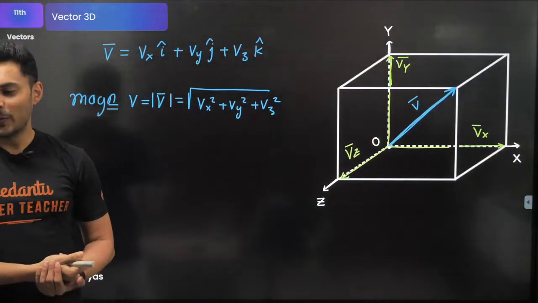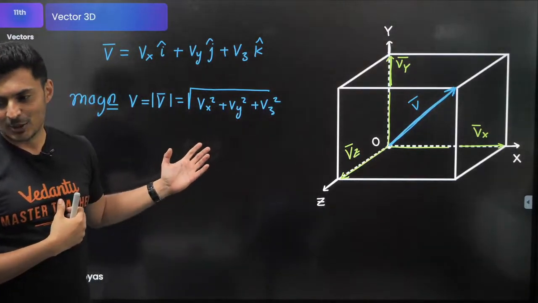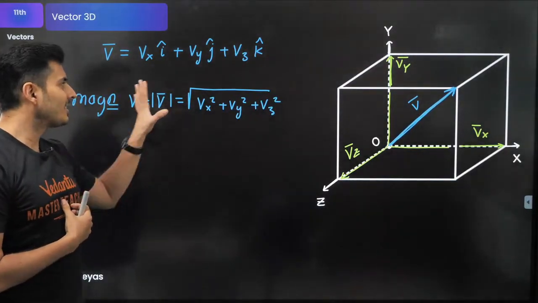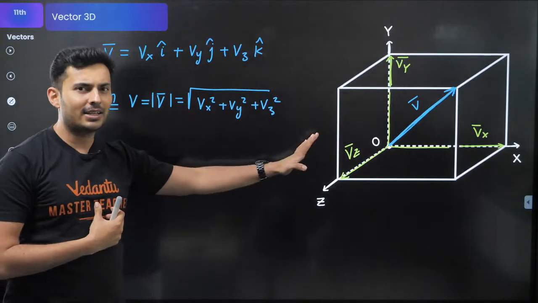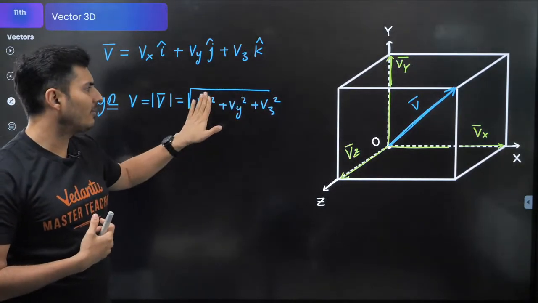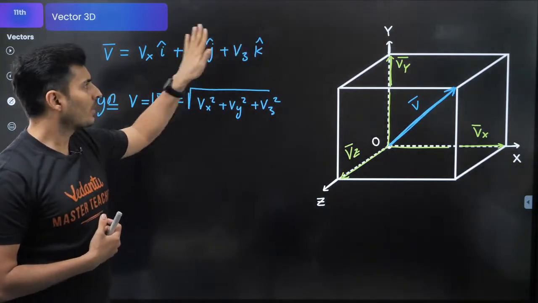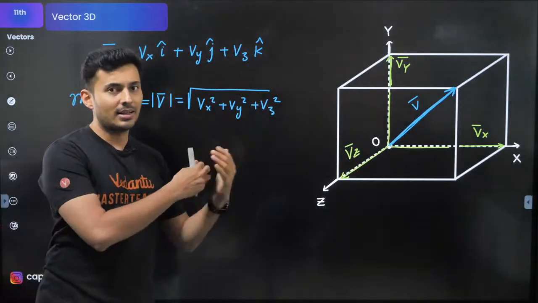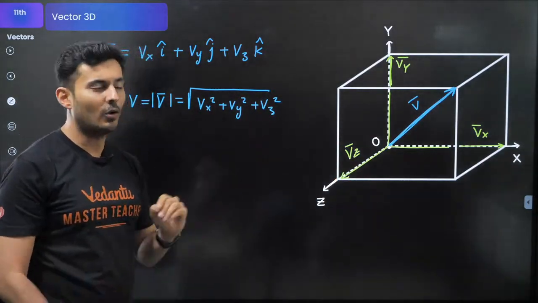Exactly. So I'll come to resultant, bacha. Joyce Mary, legend, I'll be coming to it. So this is the magnitude of any vector. If one of the components is absent, one of the terms will become 0. But if all 3 components are there, in the most general case, this is how it will look.